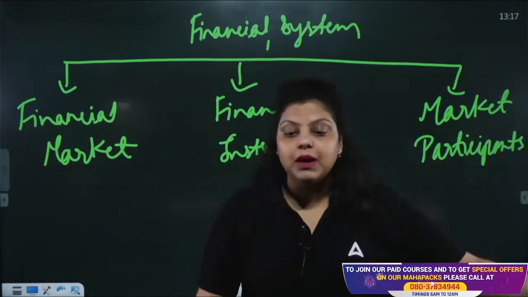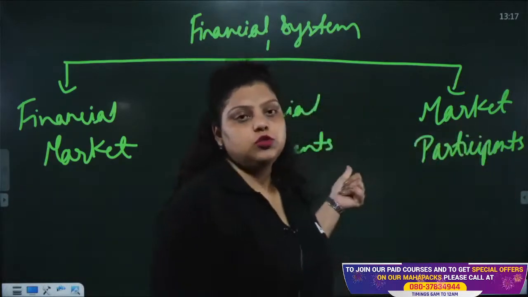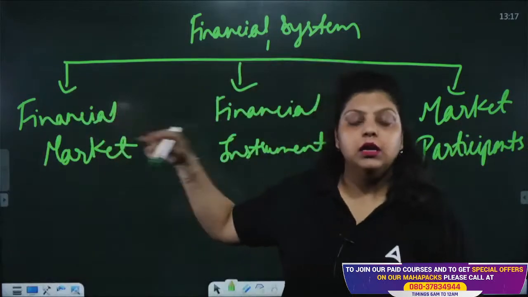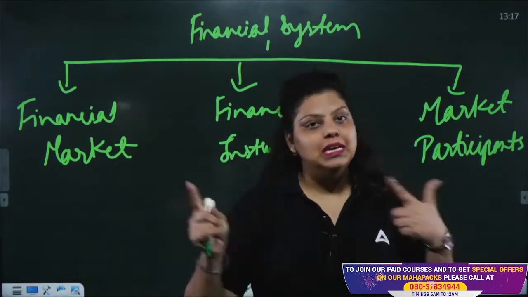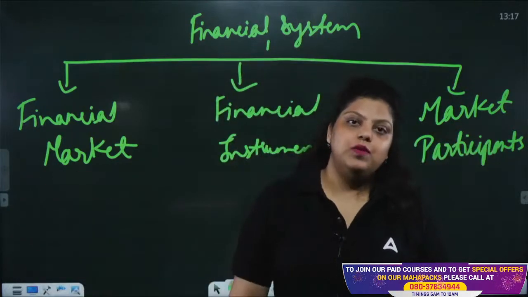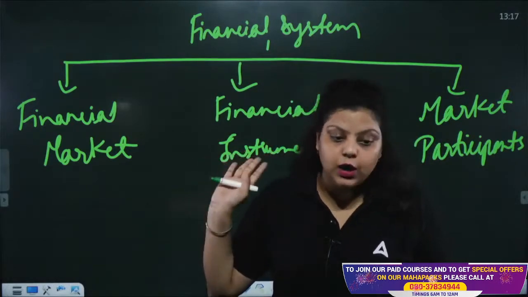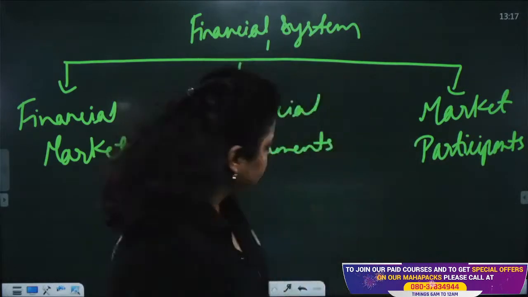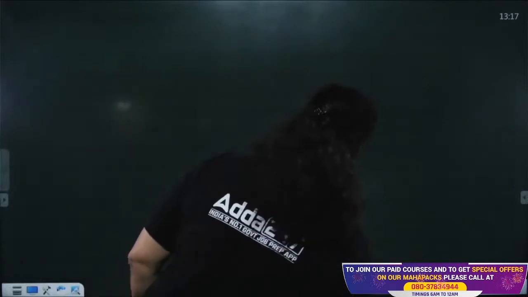Okay, it can be primary dealers as well. So anyone who is using the financial instrument in the financial market to raise capital or to exchange funds among the persons who have surplus money and the persons who have deficit of money, this is known as your financial system and the components of financial system. Clear? I hope it is clear. These are the three components. The detail of these components we are not discussing right now, just overview I have given you.